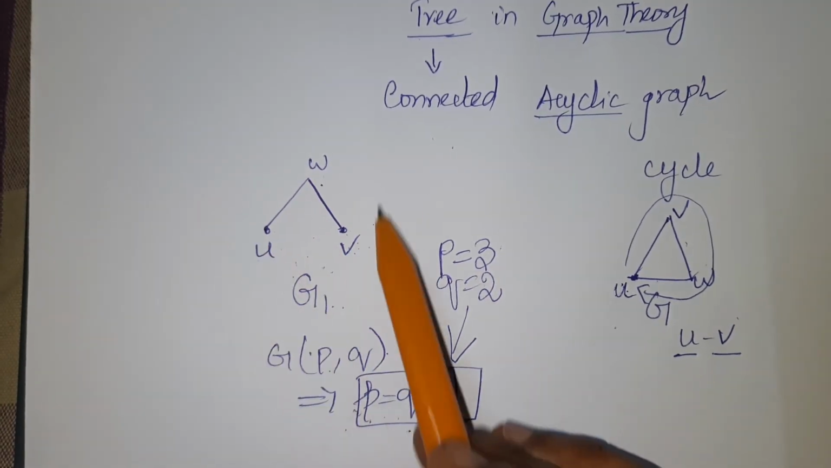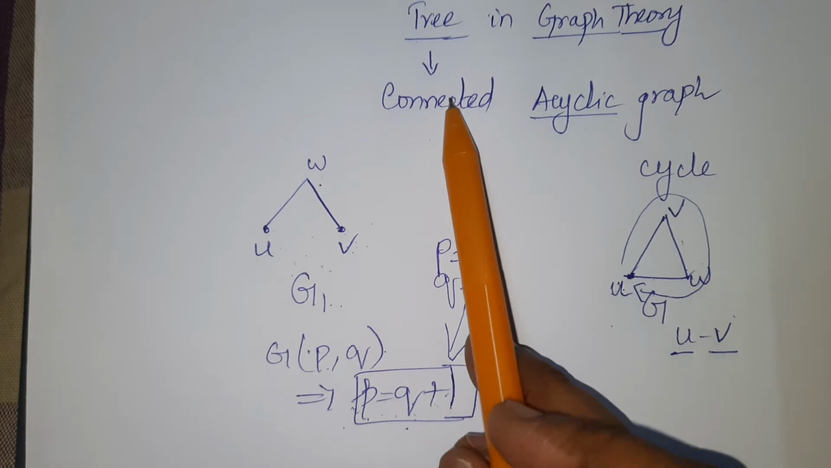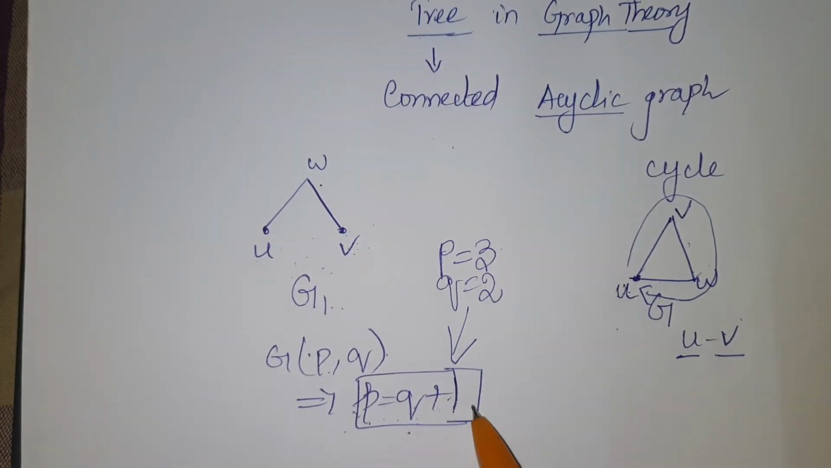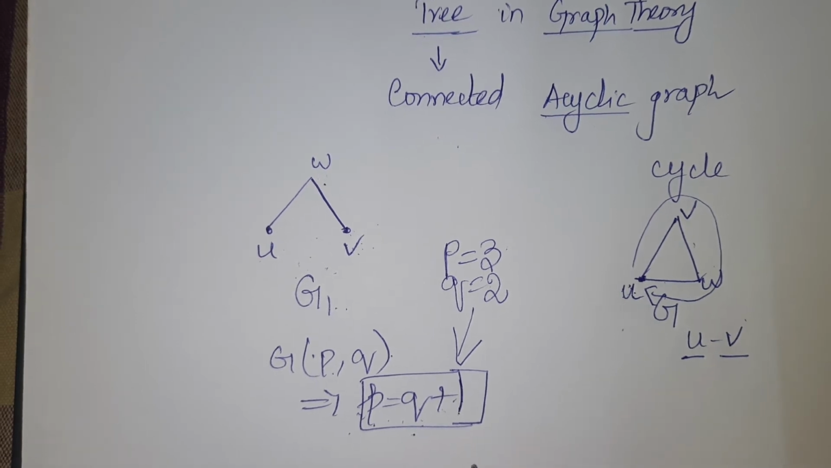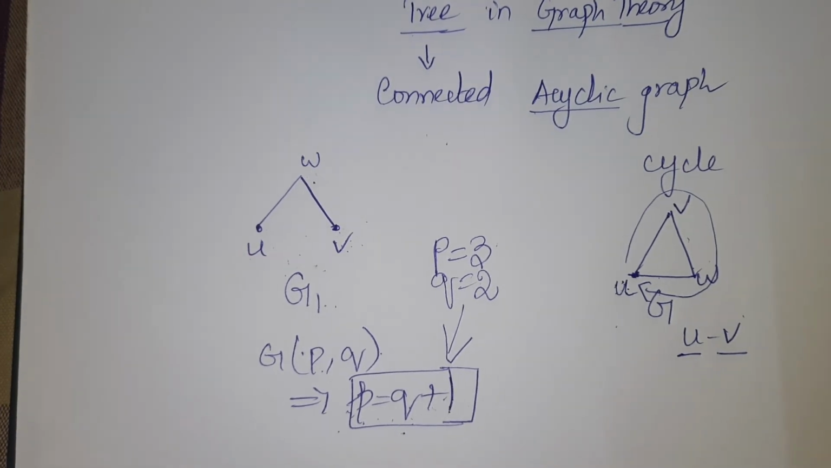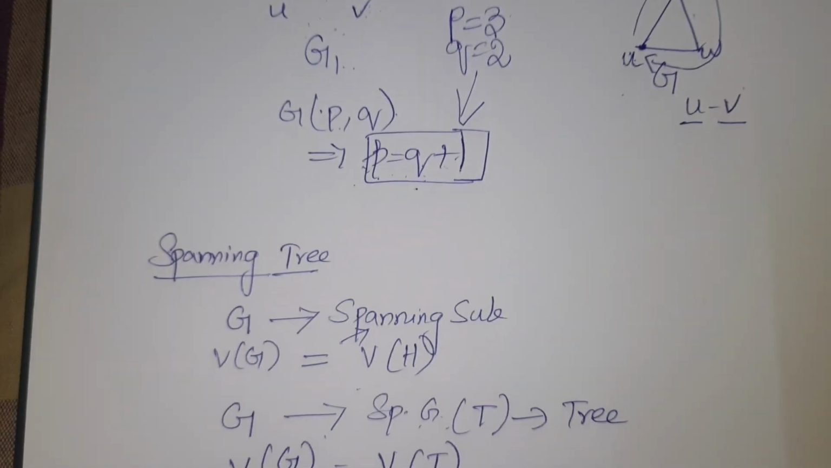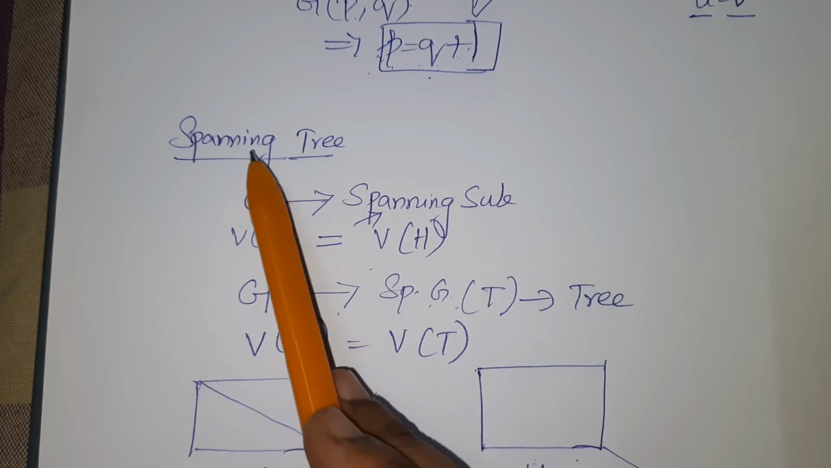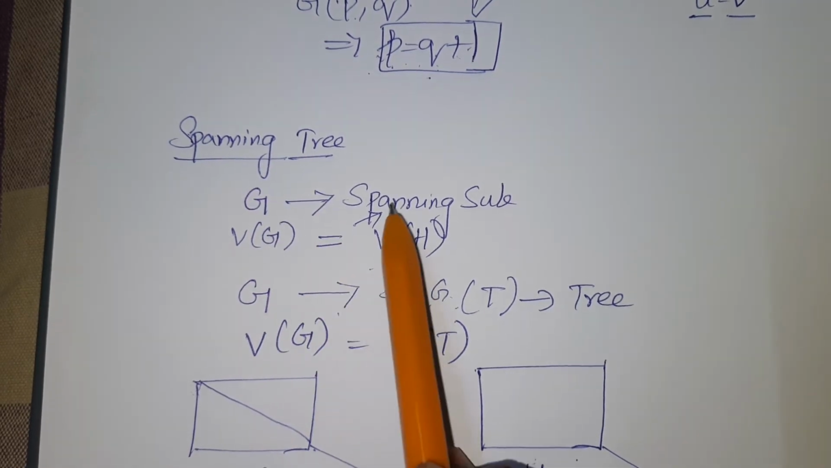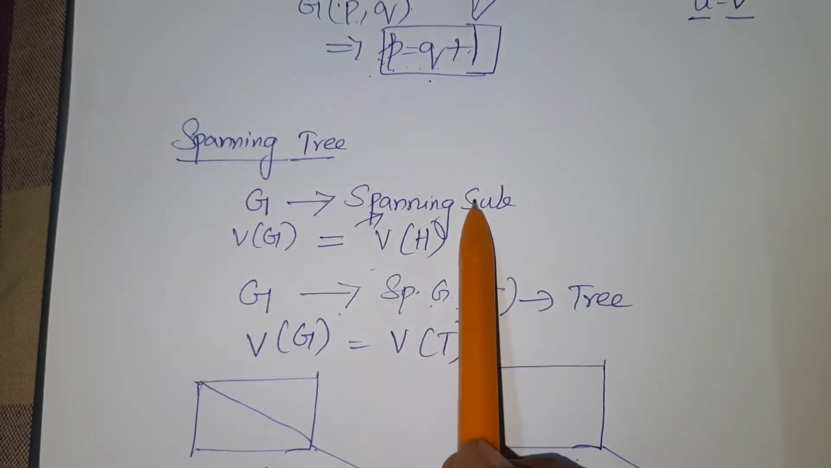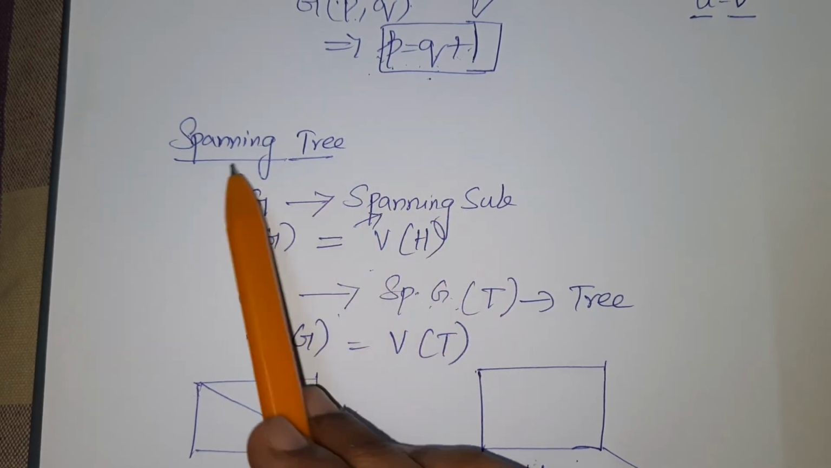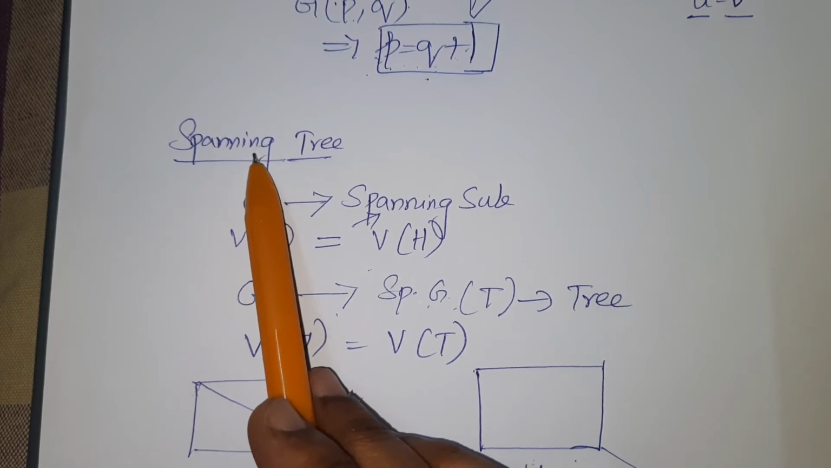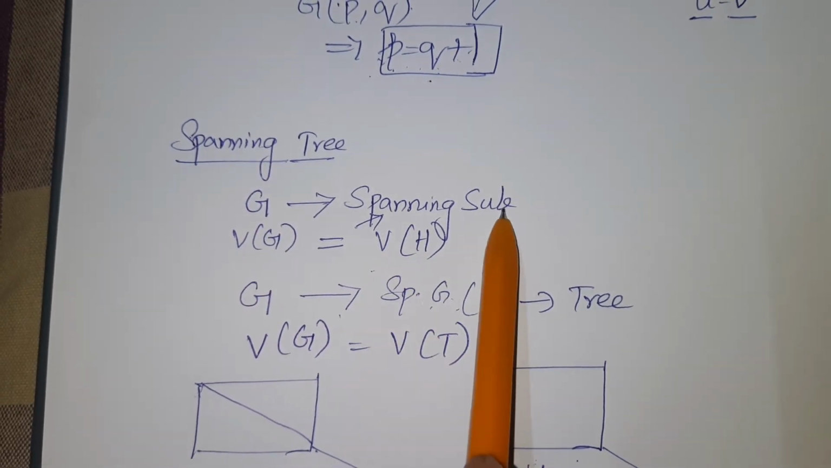So whenever it is a tree, it will be always a connected graph, it will be always an acyclic graph, and this equation P is equal to Q plus 1 will be always true. This is an important character of a tree. So having known the definition of a tree, let us go for the next definition, spanning tree. To know about a spanning tree, let us recall what is a spanning subgraph. This spanning tree is something relevant to the definition of spanning subgraph.